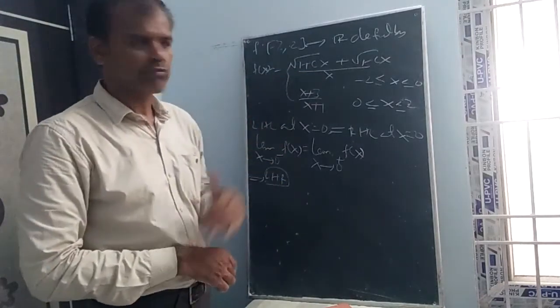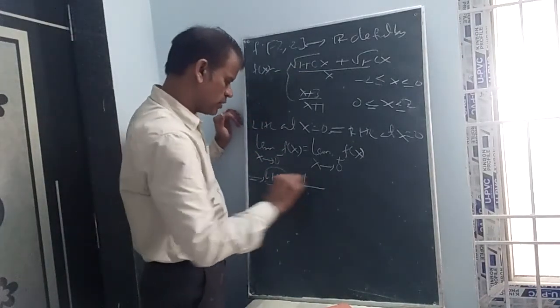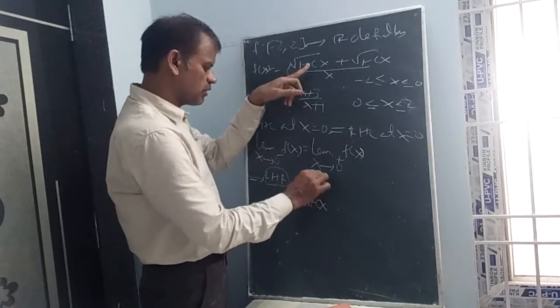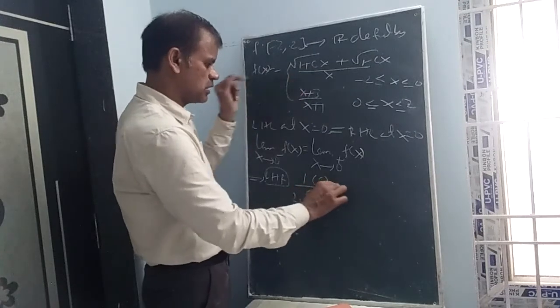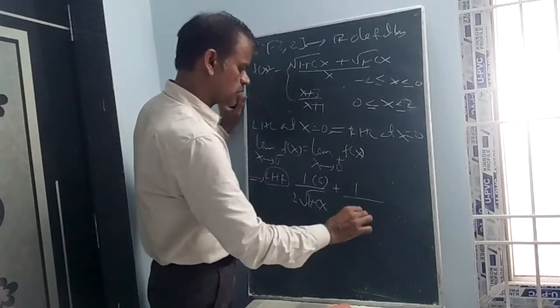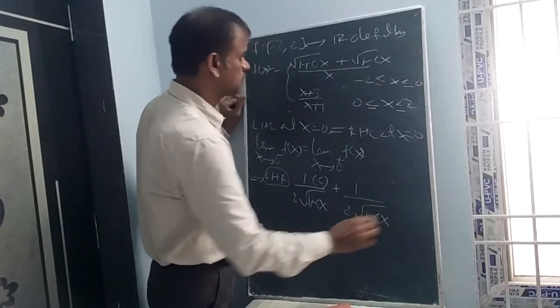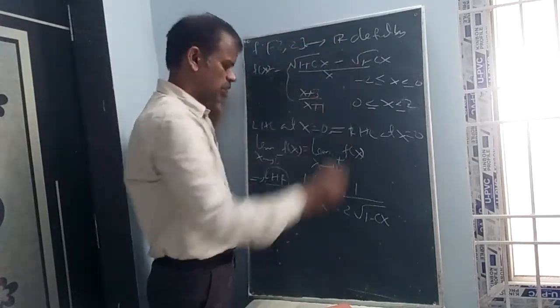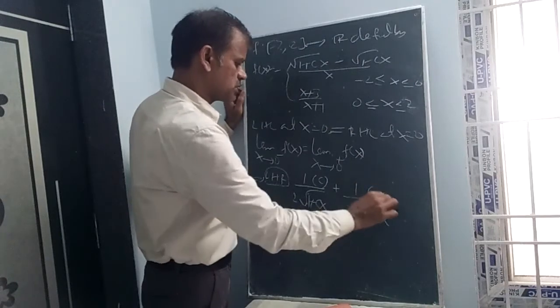Root x derivative is 1 by 2 root x. So 1 by 2 root of 1 plus cx into internal derivative, derivative of 1 is 0, this is c, plus 1 by 2 root of 1 minus cx. Here minus should be given, plus is not right, this is minus. And internal derivative, this is minus c.